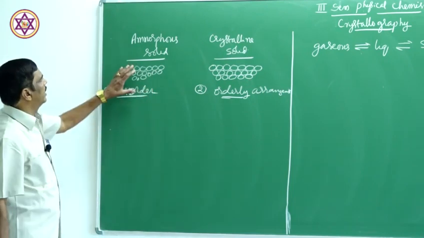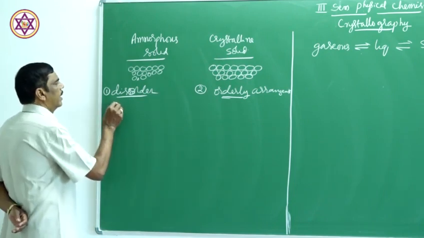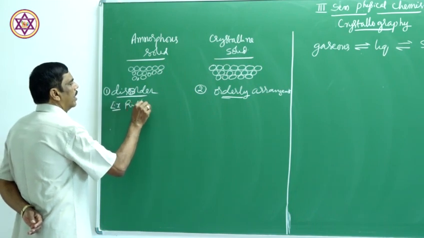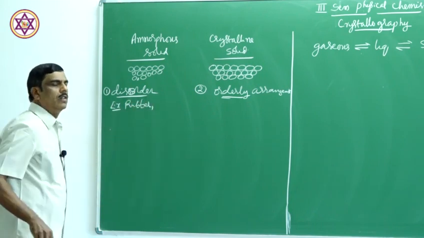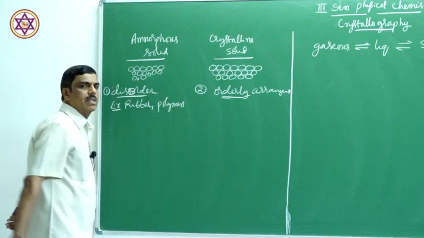As examples for these two types, for amorphous solids you can take rubber, polymers, plastics.